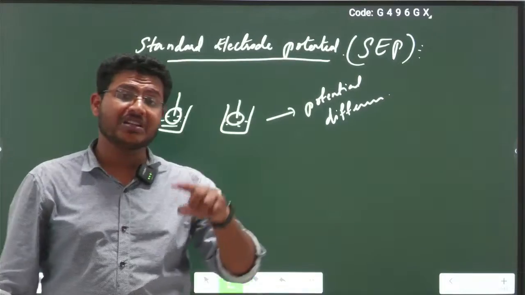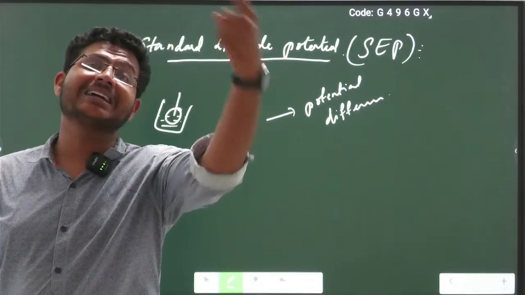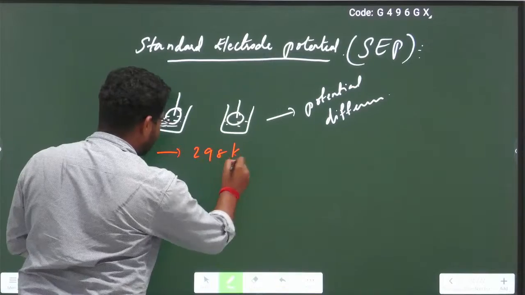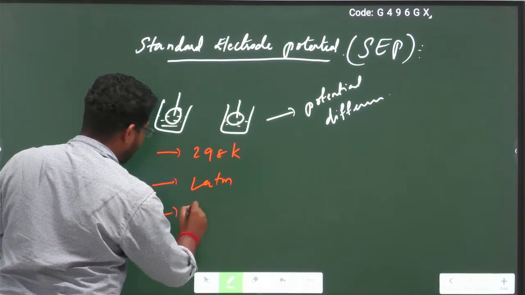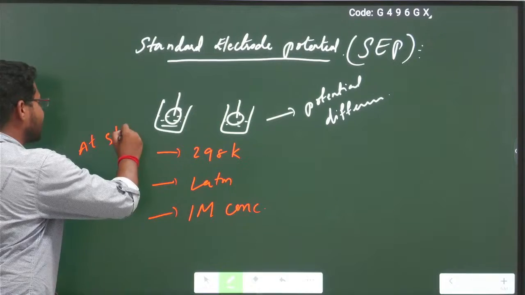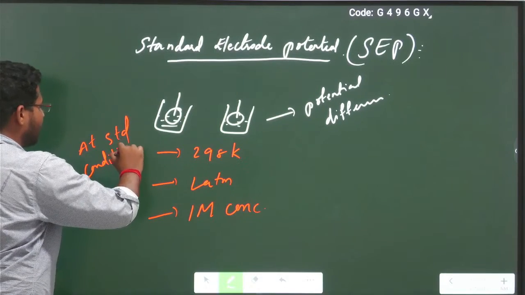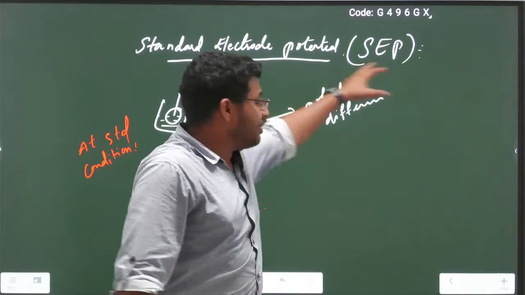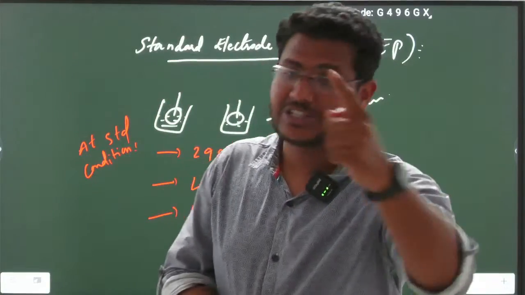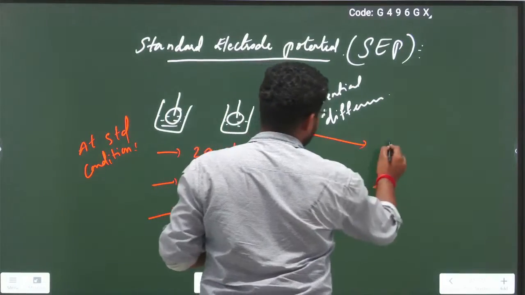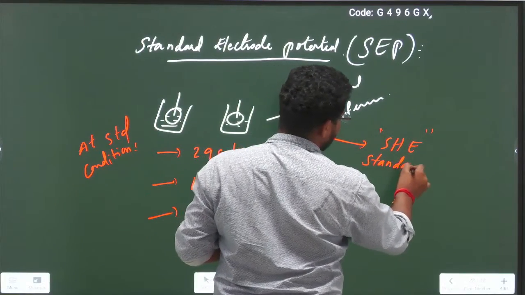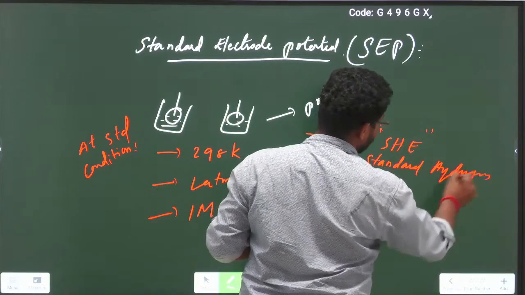The potential difference between electrode and electrolytic solution at standard conditions, which are approximately 298 Kelvin temperature, 1 atmosphere pressure and 1 molar concentration of the electrolytic solution, with reference to the standard hydrogen electrode.